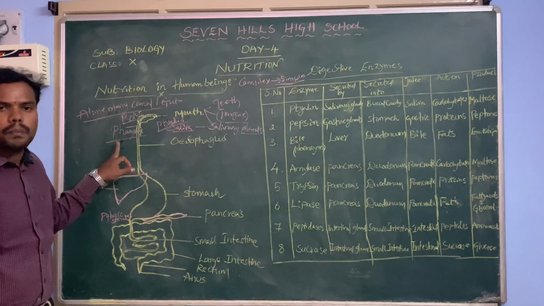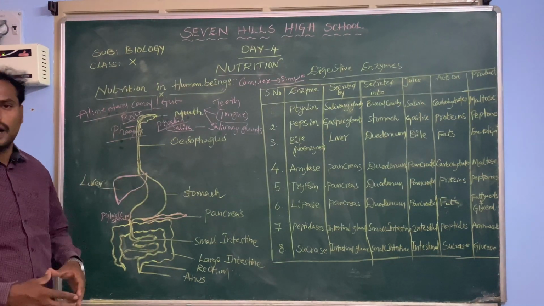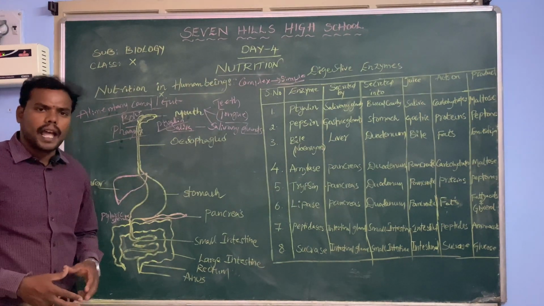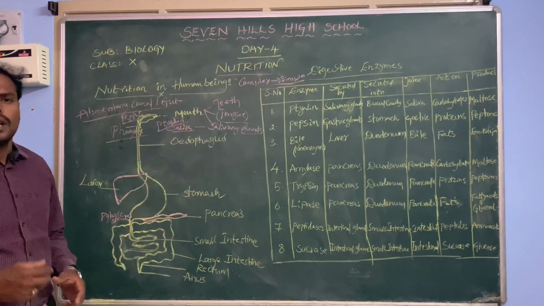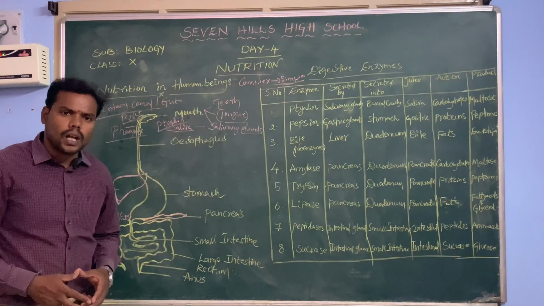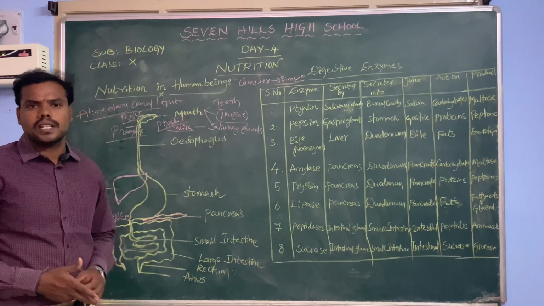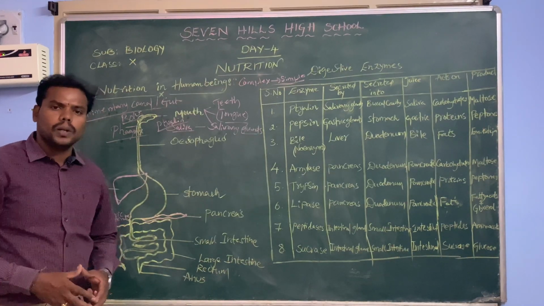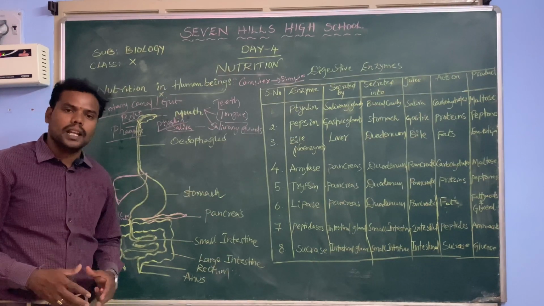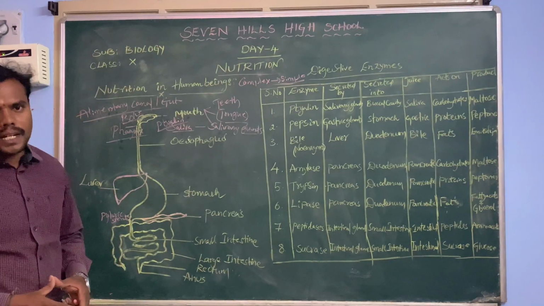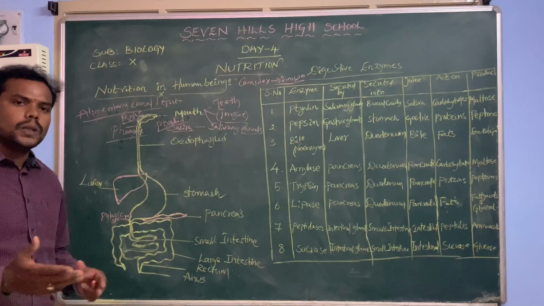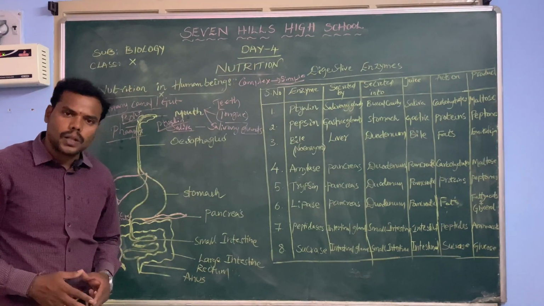Pharynx is a common passage for both air and food. From the pharynx, air enters into the larynx and food enters into the esophagus. Here there is a flap-like structure called the epiglottis, which controls the traffic. That means air enters into the larynx and food enters into the esophagus.